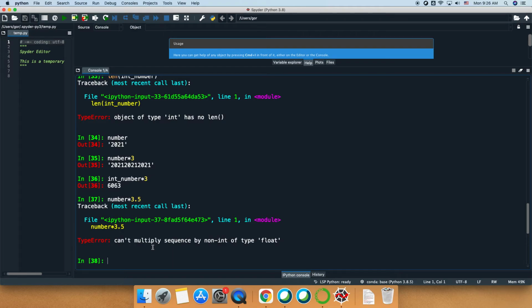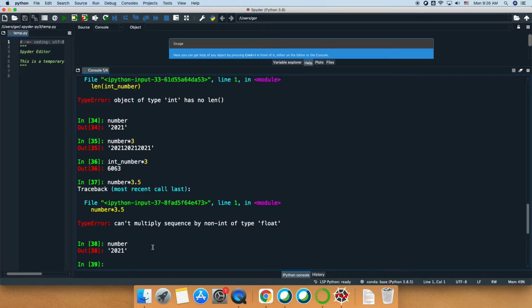So the next thing is indexing strings, and that's extremely important. You can actually get different elements of your string. If your string variable is called number, you can find the first element of a number, the second element of a number, and so on.